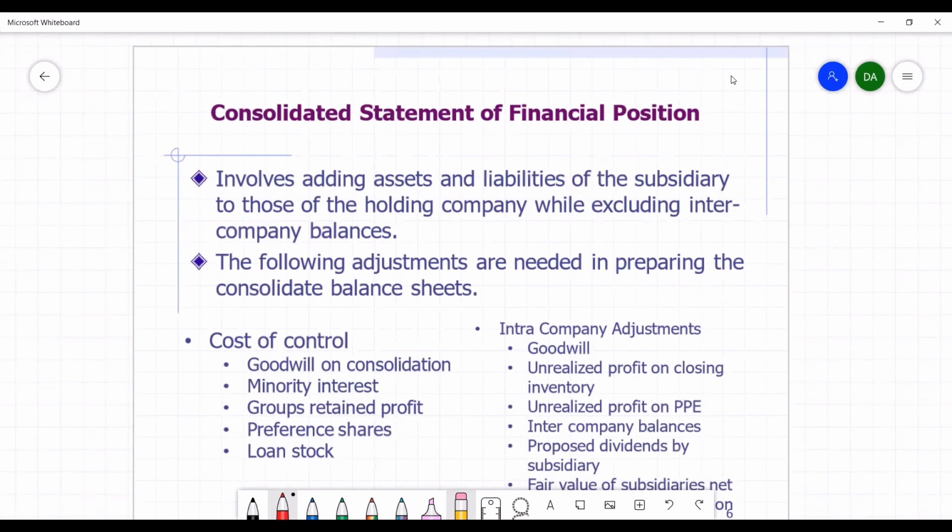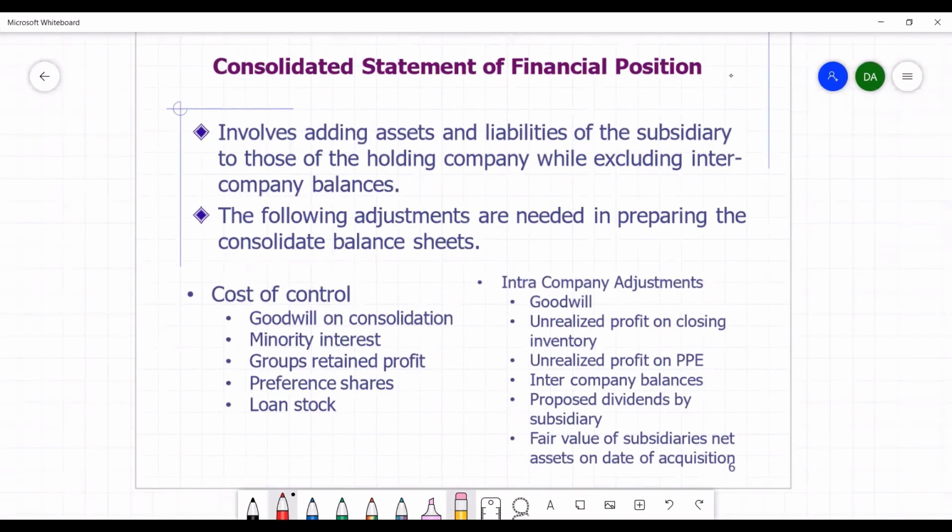Let us start by understanding how to prepare the consolidated statement of financial position. Preparation of consolidated statement of financial position involves adding the assets and liabilities of the subsidiary to those of the holding company, but excluding the intercompany balances. The following adjustments are very important in preparing the consolidated statement of financial position. First, we need to prepare the cost of control to show goodwill on consolidation, minority interest, group's retained profit, group's preference shares, and also the group's loan stock.